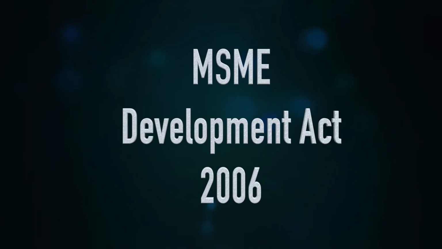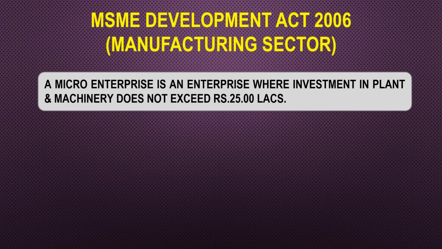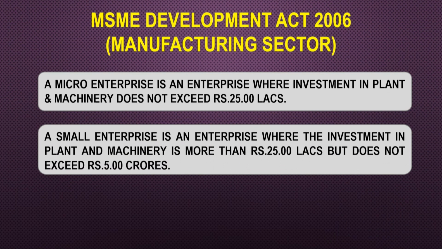Now, as per the MSME Development Act 2006, for the manufacturing sector, a micro enterprise is an enterprise where the investment in plant and machinery does not exceed rupees 25 lakhs. So, investment up to rupees 25 lakhs in plant and machinery alone in the case of manufacturing sector is known as a micro enterprise. Next is a small enterprise, which is an enterprise where the investment in plant and machinery is more than rupees 25 lakhs, but does not exceed rupees 5 crores.